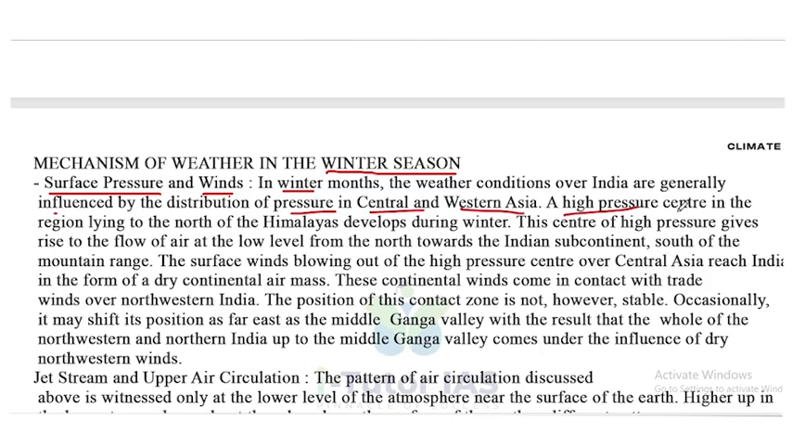A high pressure center in the region lying to the north of the Himalayas develops during winter. This center of high pressure gives rise to the flow of air at a low level from the north towards the Indian subcontinent and south of the mountain range. The surface winds blowing out of the high pressure center over Central Asia reach India in the form of a dry continental air mass.